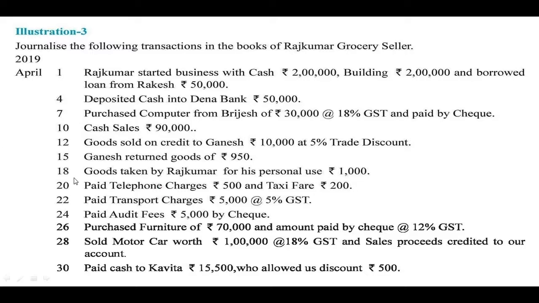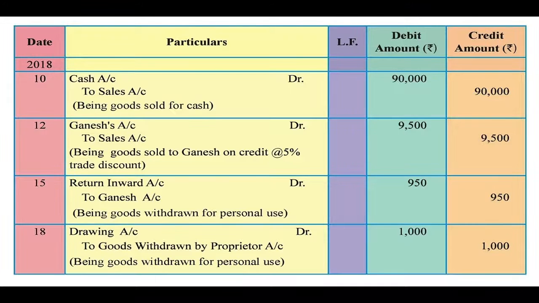18th April, goods taken by Rajkumar for his personal use rupees 1000. Whenever you will see the word personal use, it is called drawings. Now these goods are not for the business use, they are for the personal use. So that is why drawings account is debited. And when the goods are taken from the business, goods go out of the business. So we have to credit goods account or the purchases account. So here drawings account is debited 1000 to goods withdrawn by the proprietor 1000. Next,